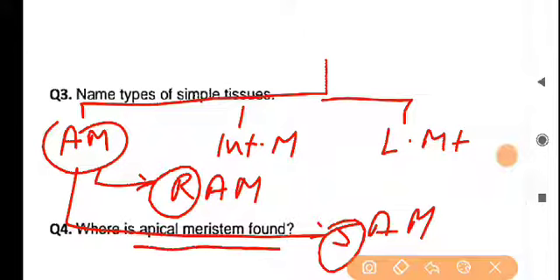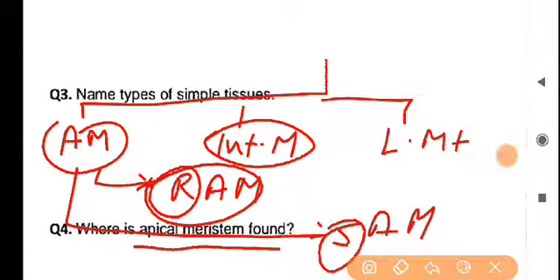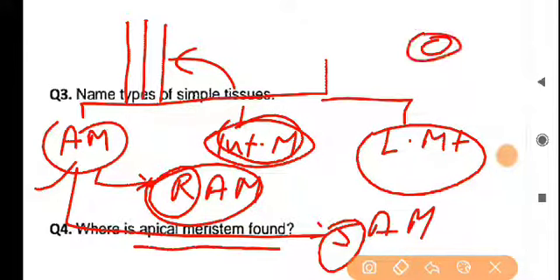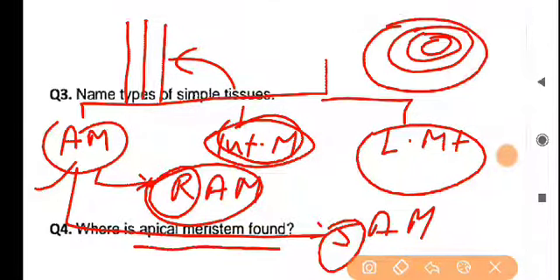When the apical meristematic tissues get damaged, the intercalary meristematic tissues will develop. So the apical meristematic tissues are responsible for the length of plants, and the intercalary meristematic tissues are associated with the length of the plant after damage of the apical meristematic tissues. Lateral meristematic tissue is responsible for the growth of plants in diameter, which is called secondary growth and is common in the dicot stem.